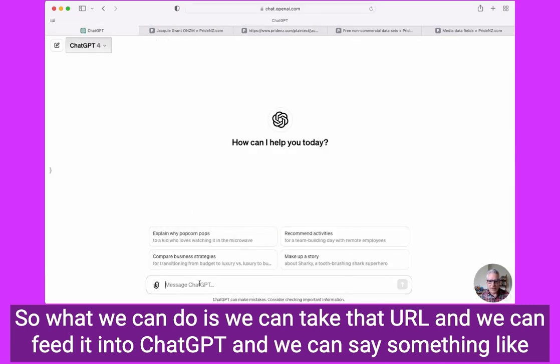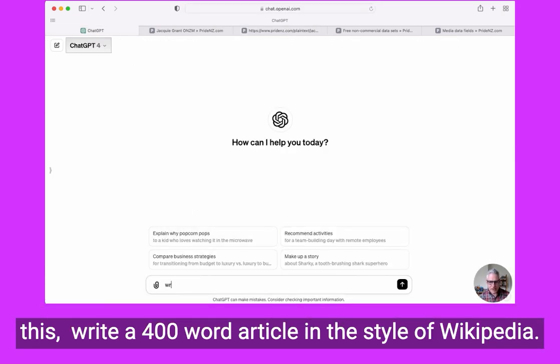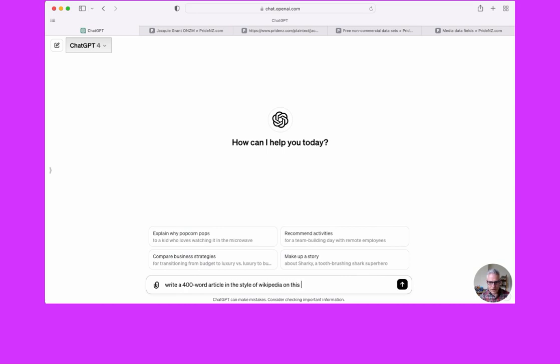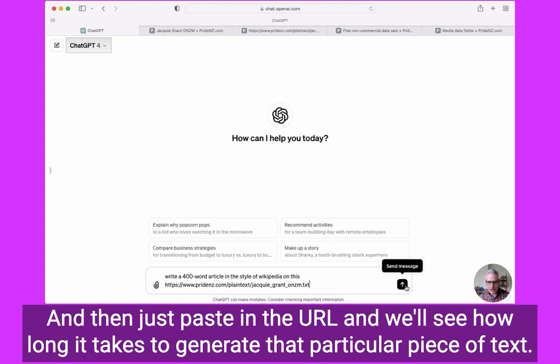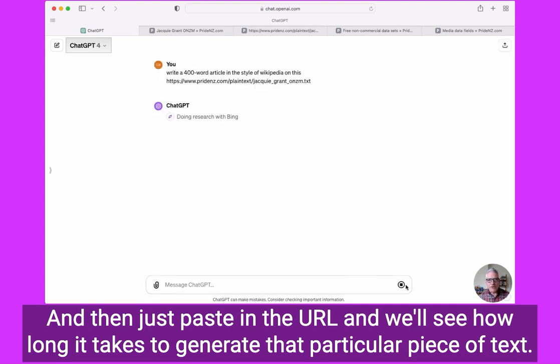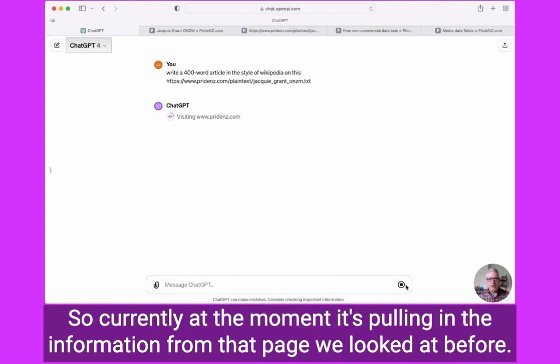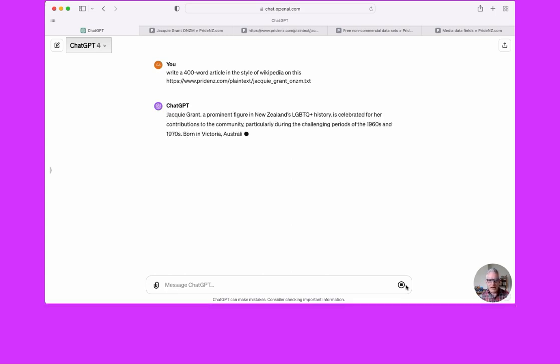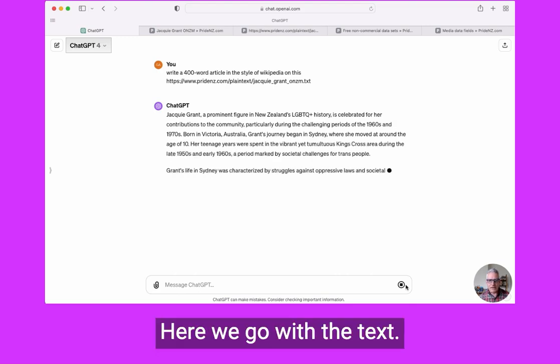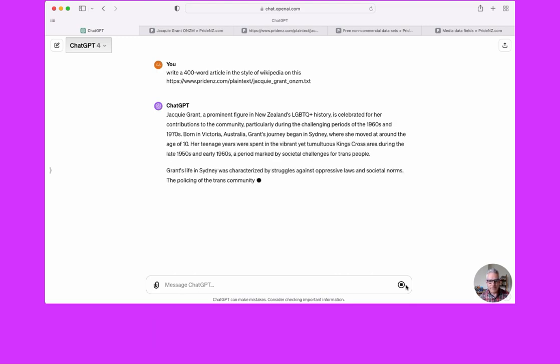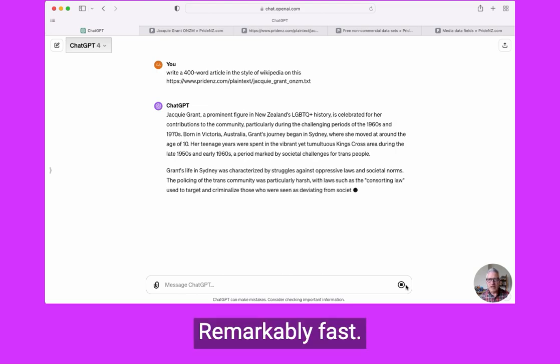We can say something like this: write a 400-word article in the style of Wikipedia on this, and then just paste in the URL, and we'll see how long it takes to generate that particular piece of text. Currently it's pulling in the information from that page we looked at before, and here we go with the text. Remarkably fast.